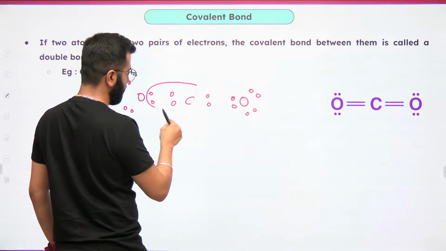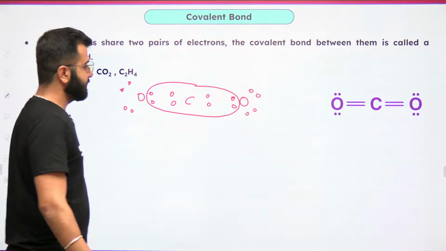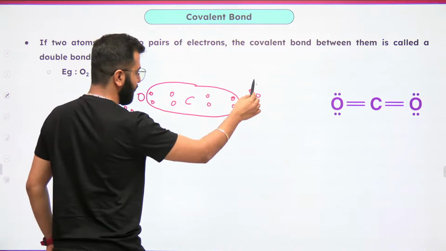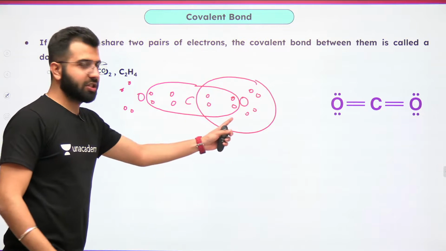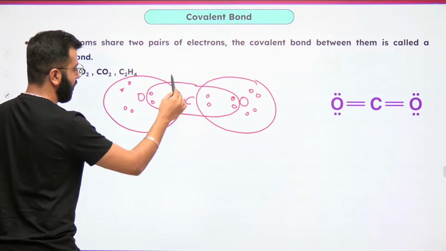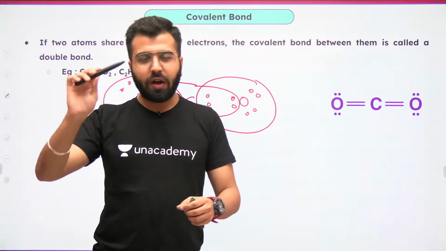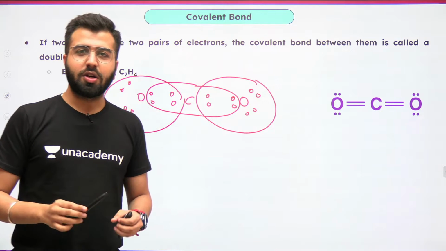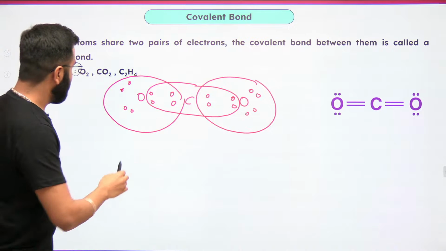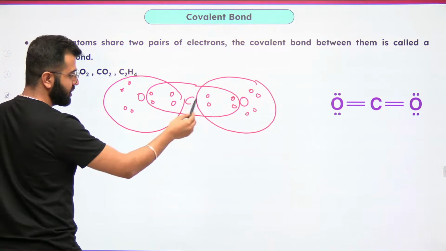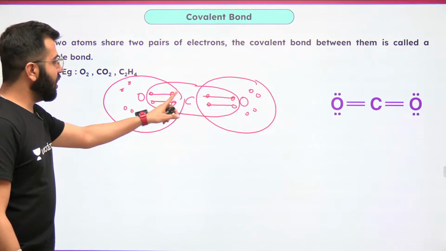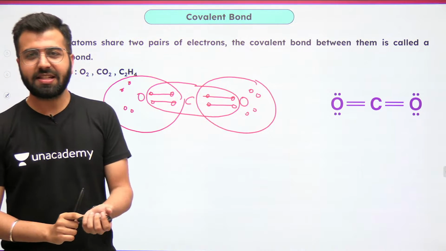Now, does carbon have 8 electrons? Yes. What about oxygen? Do you see 8 electrons right now? The octets of carbon and oxygen are all complete. Correct? And what's the number of bonds between oxygen and carbon? 2. Double bond, double bond. Is this clear?